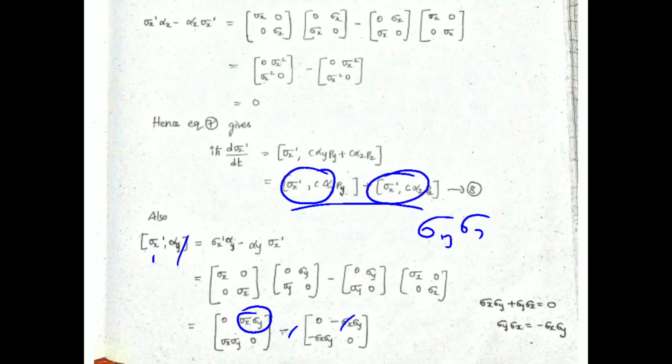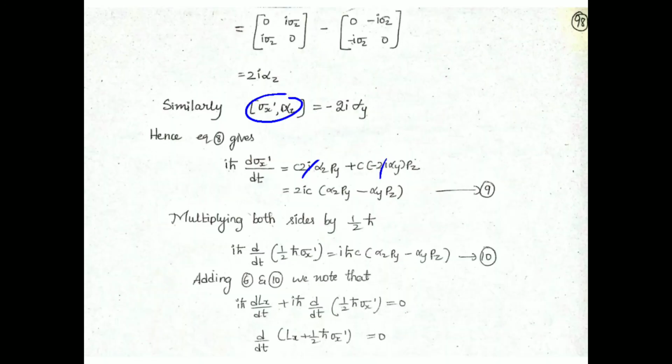As c py is taken out, sigma x dash alpha y would remain. Based on that, here we can take 2ic as common. Here 2ic and here also 2ic is there. If we take it common, what would remain here is alpha z py minus alpha y pz.